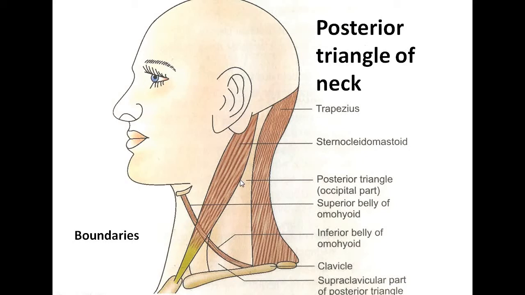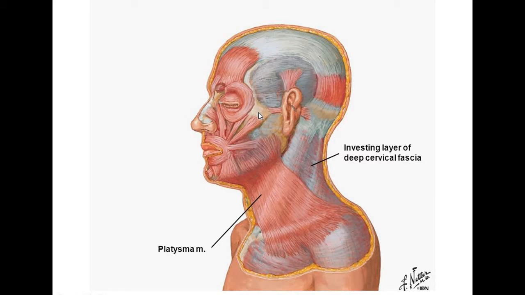Anteriorly, it is bounded by the posterior border of the sternocleidomastoid muscle. Posteriorly, it is bounded by the anterior border of the trapezius muscle. The base is present at the superior aspect of the middle third of the clavicle. Superiorly, or the apex, it is formed by the meeting point of the sternocleidomastoid and the trapezius muscle, which is present on the superior nuchal line.